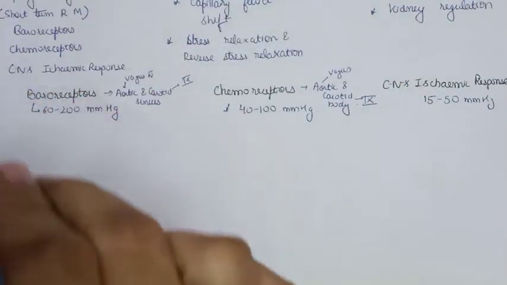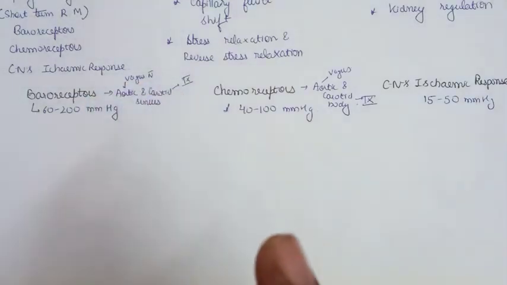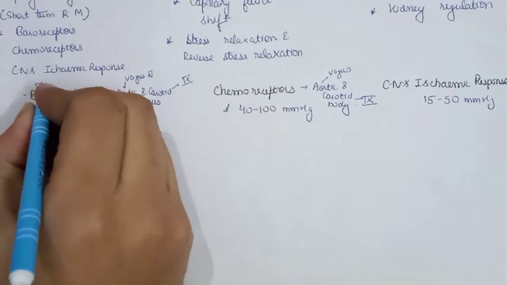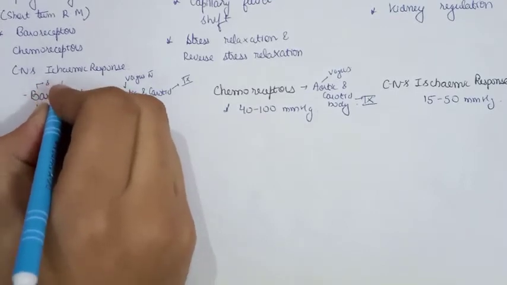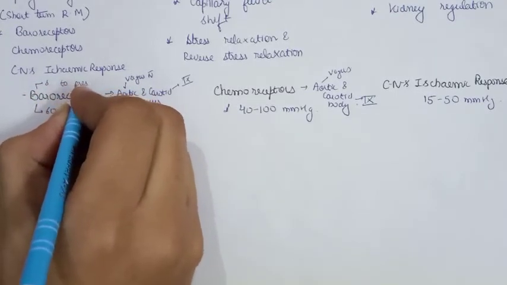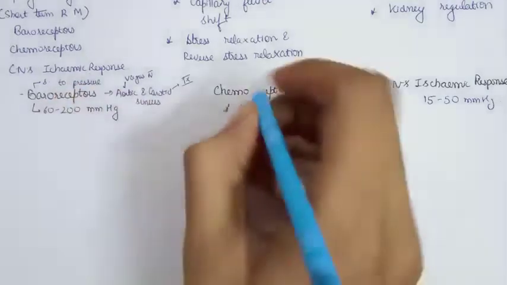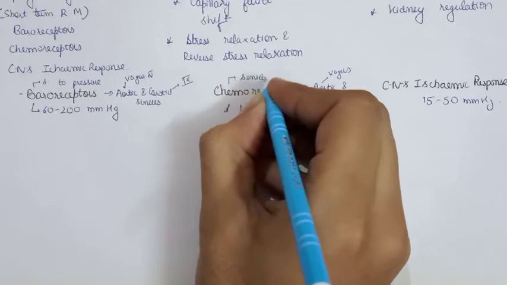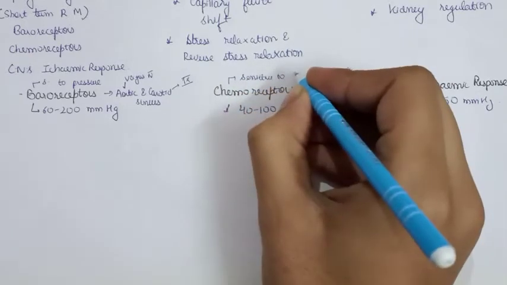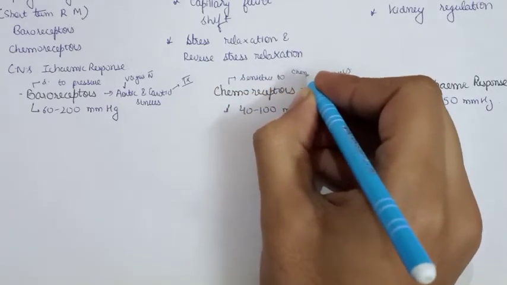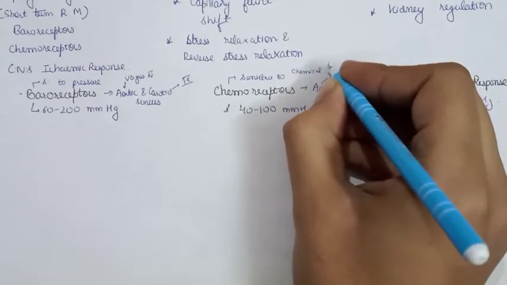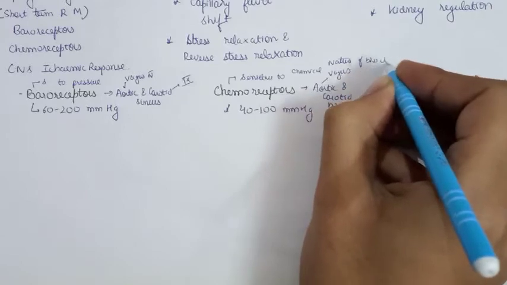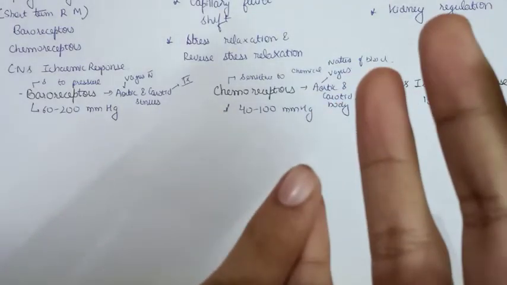Baroreceptors are sensitive to change in the pressure. So you will write one more statement: sensitive to pressure, and chemoreceptors are sensitive to the chemical nature of blood. What I mean by the chemical nature of blood is that they are sensitive to pH, that is the hydrogen ion concentration.